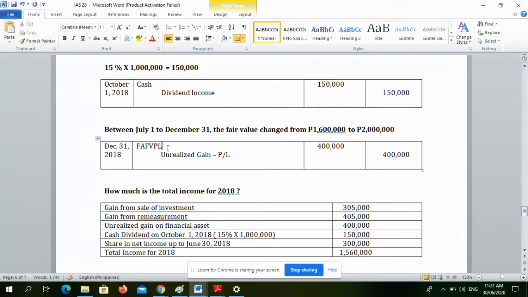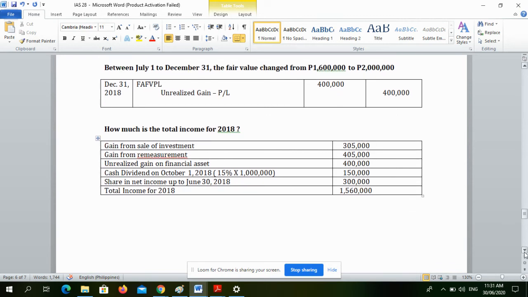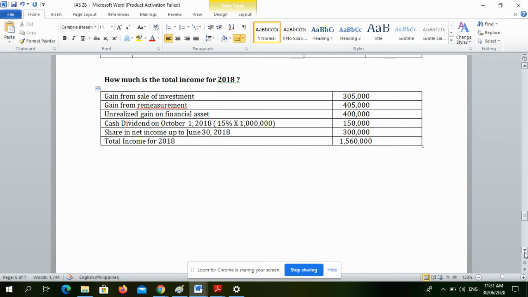We debit FAFVPL 400,000. We credit unrealized gain, profit or loss for 400,000 pesos.